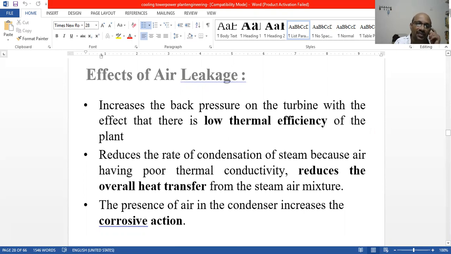Leakage of air, and then back pressure will be developed. Whenever air leaks in, back pressure is developed on the turbine and it will affect the thermal efficiency.